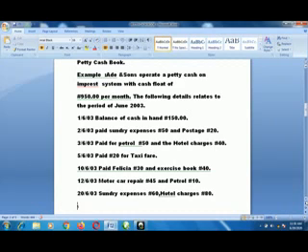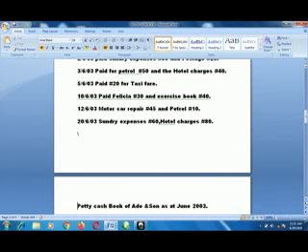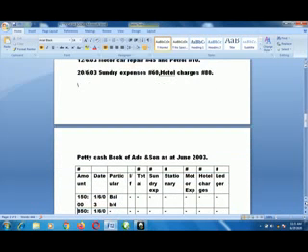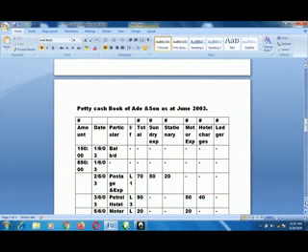On 5/6, pay 20 naira for taxi fare. On 10, pay Felicia 30 naira and exercise book 40 naira. On 12/6 of the same month, motor car repair 45 naira and petrol 10 naira. On 26 of the same month, sundry expenses 60 naira, hotel charges 80 naira. So this is the prepared solution to that example.